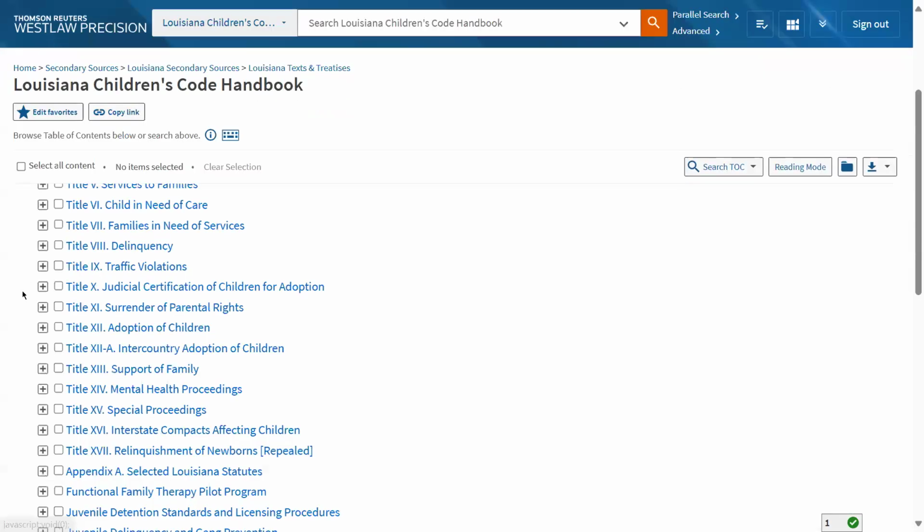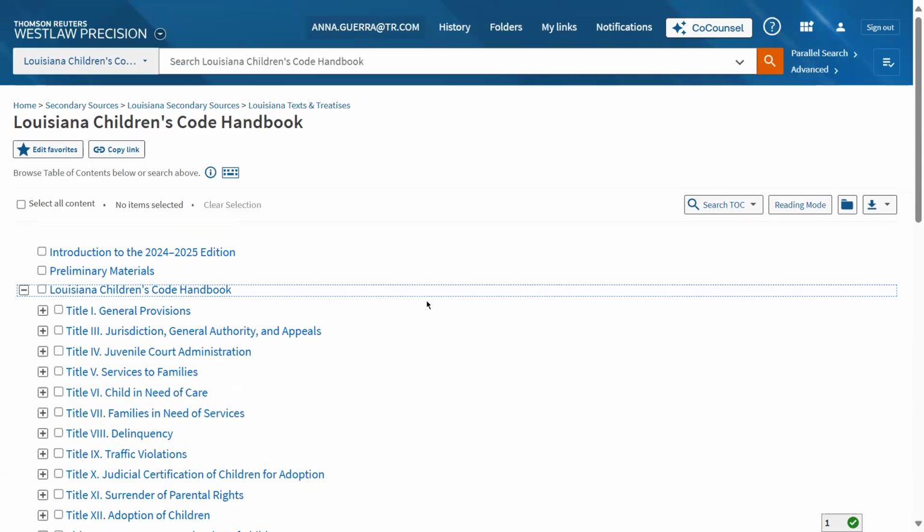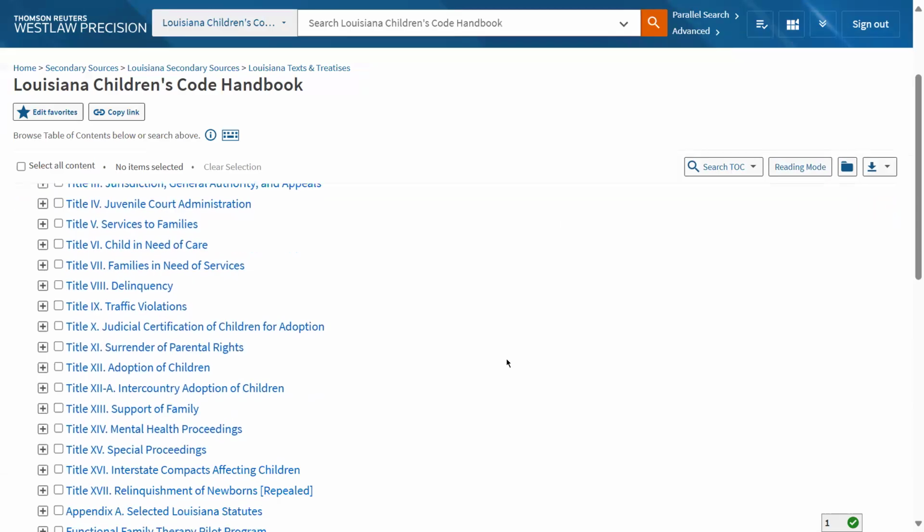Or you could also start opening up the database as if you were looking at it in table of contents form, as if you had the book in print in front of you, which sometimes I actually like as an option, just simply because if I don't know a lot about the subject, I may not know exactly what I'm looking for, and I may not know exactly the terminology to type as a search.